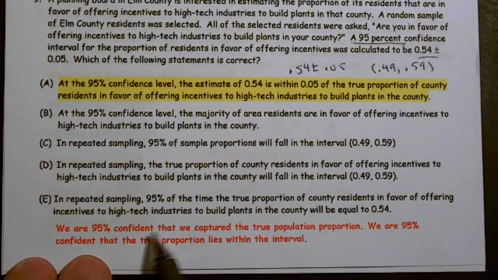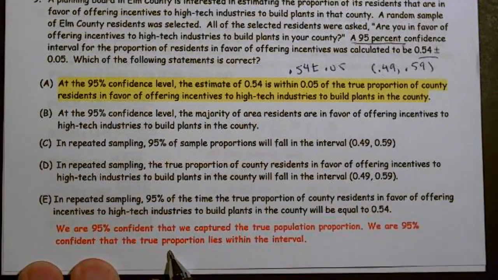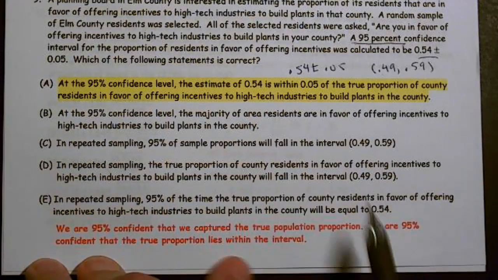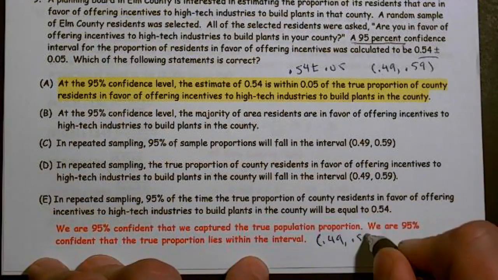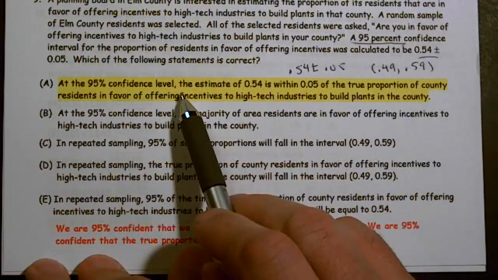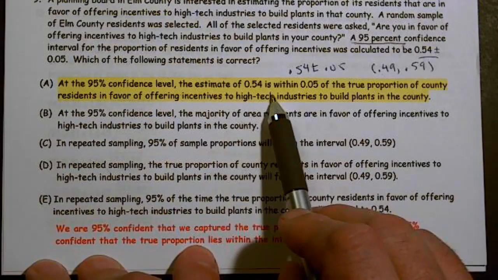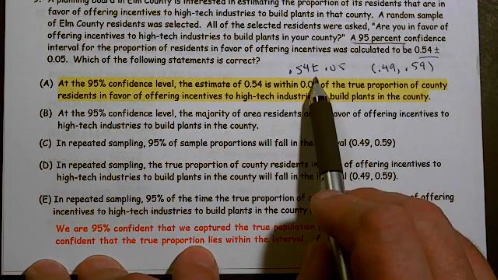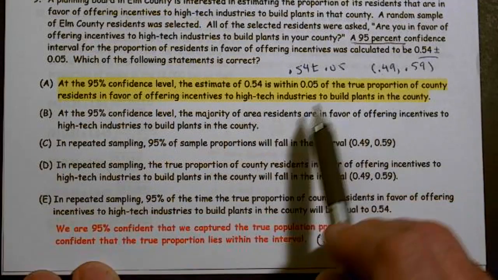So we are 95% confident that we captured the true population. Well, at the 95% level, the estimate of 0.54 is within 0.05. It's no more than 0.05 away from the true population.